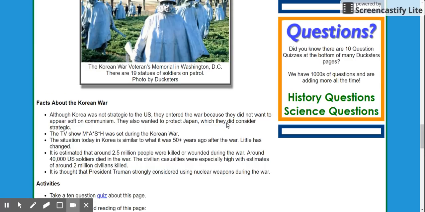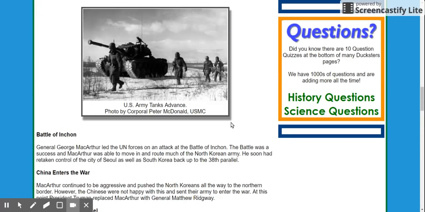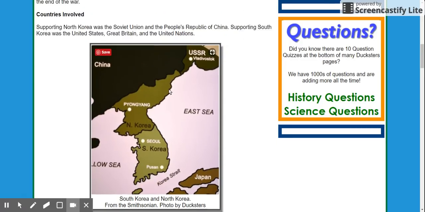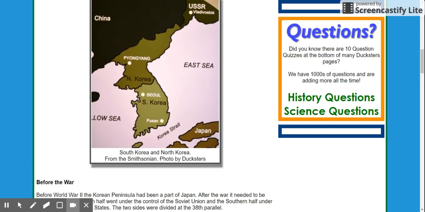So a lot of people getting killed in this conflict for ultimately virtually no exchange of territory, just the Soviet Union and the United States kind of engaging in this proxy war where they're both supporting one side or the other, trying to make sure that capitalism doesn't spread from South Korea to North Korea and vice versa, that communism doesn't spread from North Korea to South Korea. And that is essentially the Korean War, all summed up there.